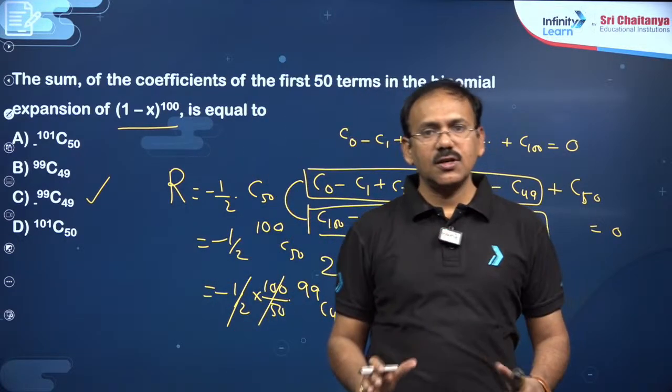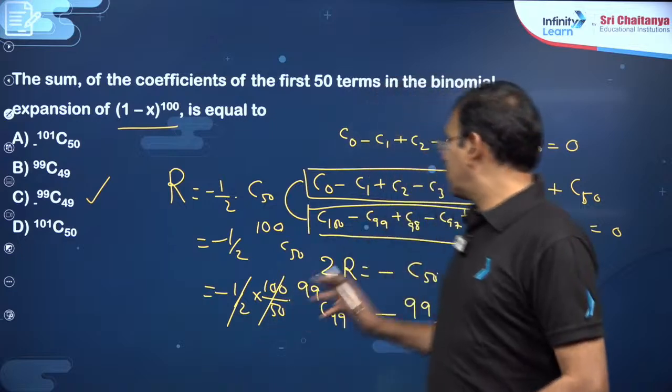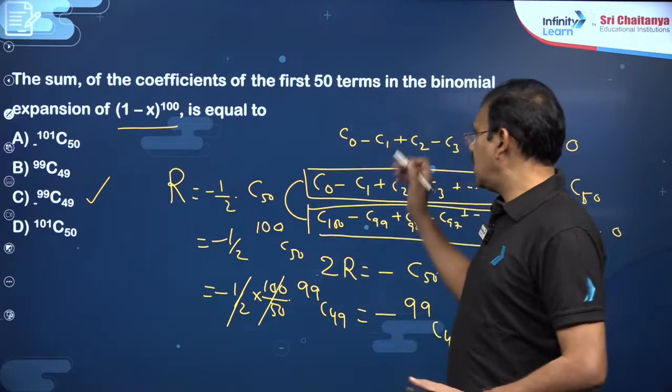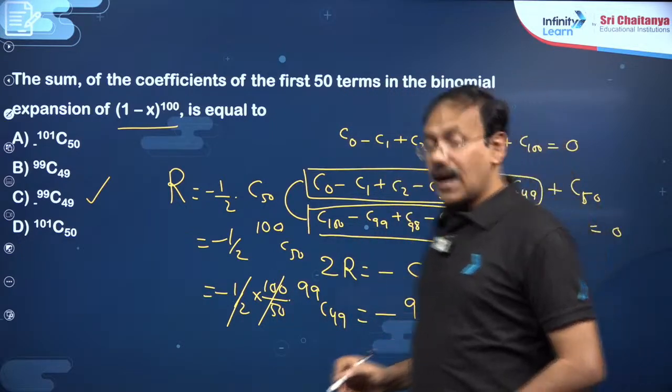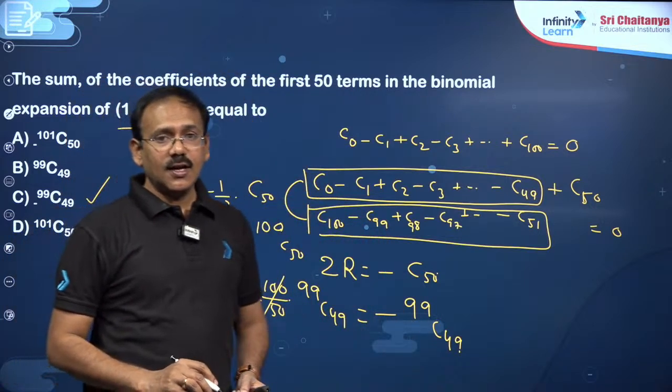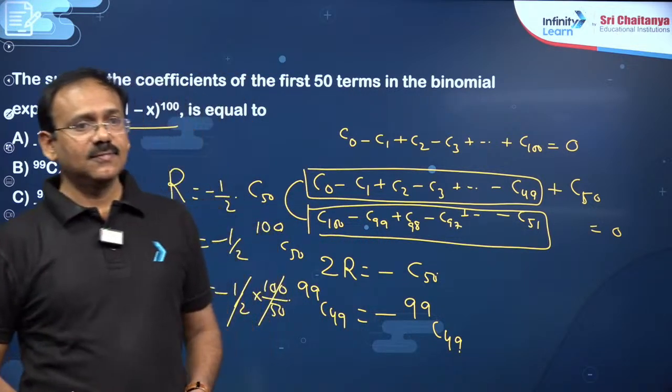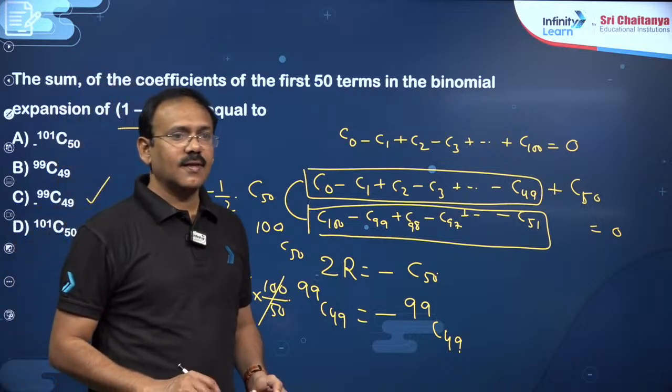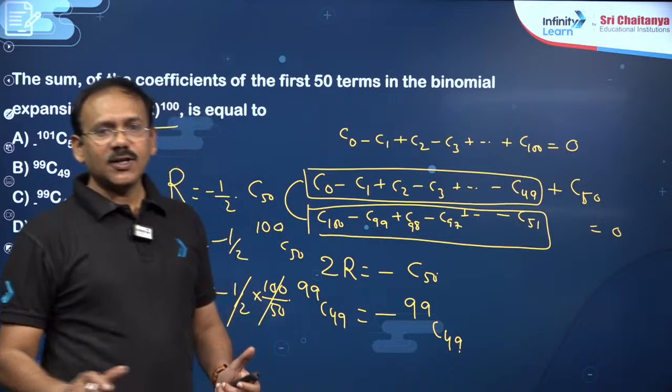This is also a question related to binomial coefficients, so properties of binomial coefficients. You see, I have taken the total expansion. I need the sum of all first 50 terms. Got it, dear students? Nitin, how do you feel about this question? How is the question? How is the solution? Comfortable? Cool?